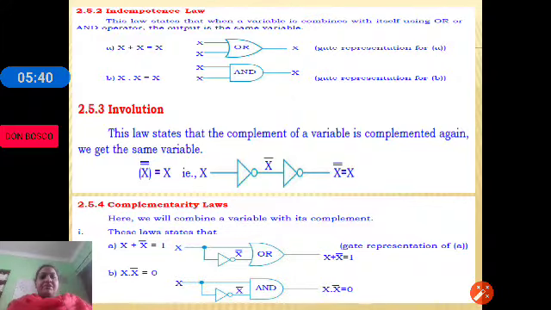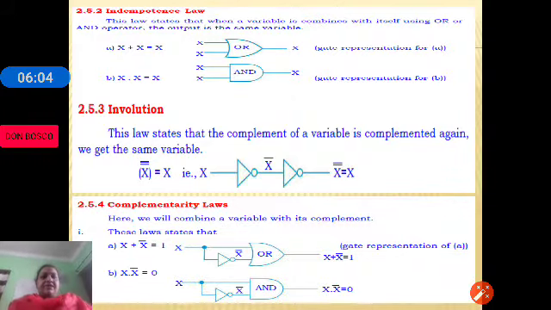A complementary law says that x plus x bar is equal to 1. For example, if x is equal to 0, 0 plus 0 complement, that is 0 complement is 1, so 0 plus 1 is equal to 1. If x is equal to 1, 1 plus 1 complement, which is 1 plus 0, is 1.